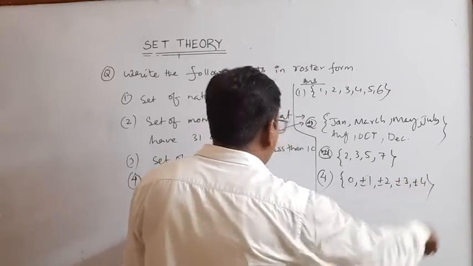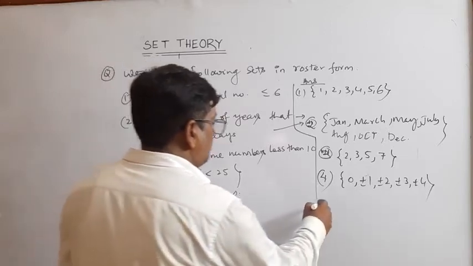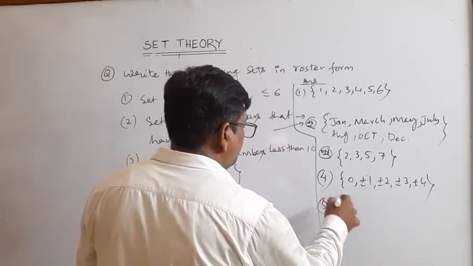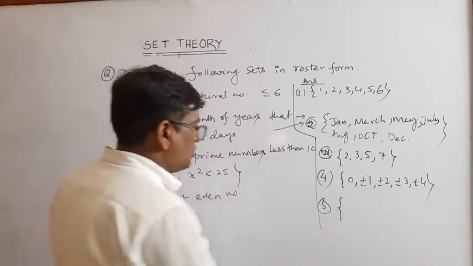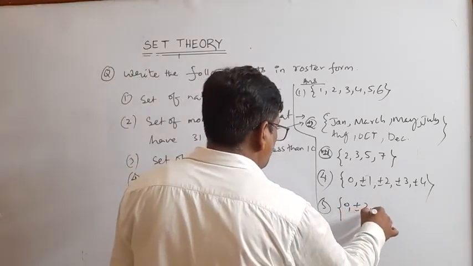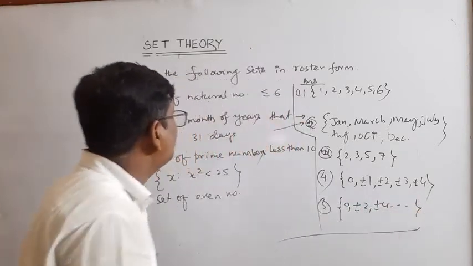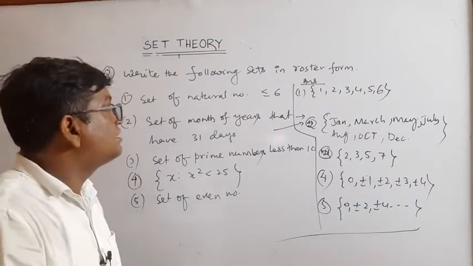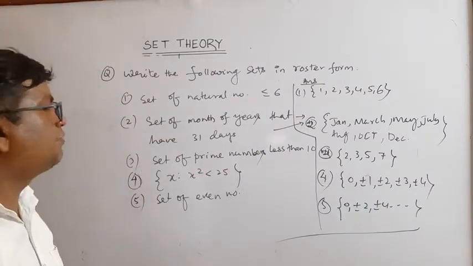These are the answers. Set of even numbers. So 0 is even. Those numbers divisible by 2 are called even numbers. So 0, plus or minus 2, plus or minus 4, like this. These are the answers of this type of question. Now this is roster form. Now set builder form.